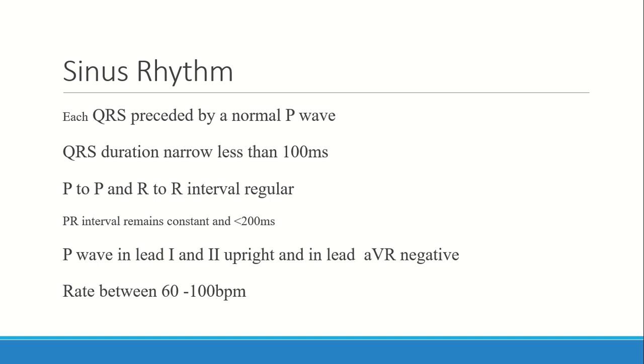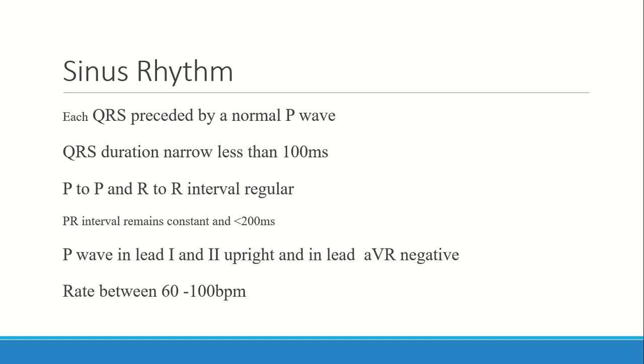If the QRS duration is more than 100, then we may have some block and the rhythm may not be from the SA node. And if the QRS is not preceded by a P wave, then definitely the rhythm is not arising from the SA node, it's arising from lower down, like the ventricles. And the other thing, the P wave in lead 1 and lead 2 should be upright, and in lead aVR should be negative to say the rhythm is sinus. Sometimes if there is a left and right arm lead reversal, we may find such cases, but we need to rule out lead reversals before we say that this rhythm is not sinus.